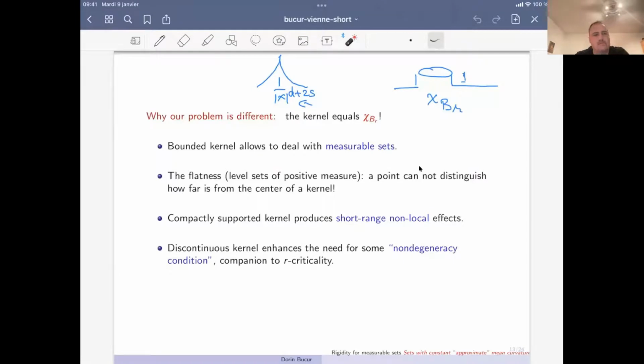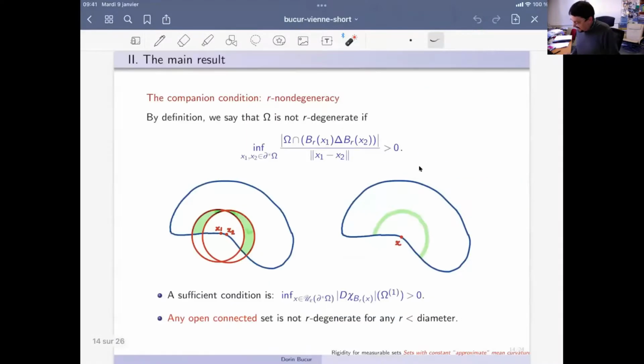So I was exactly here saying that this kernel is discontinuous, and this produces a kind of strange effect. And because of the discontinuity, in fact, we need some kind of non-degeneracy condition in order to get rigidity. So let me explain. First of all, what is our non-degeneracy condition? Very shortly, it is the following. Somehow we can say things about sets which satisfy the following property.